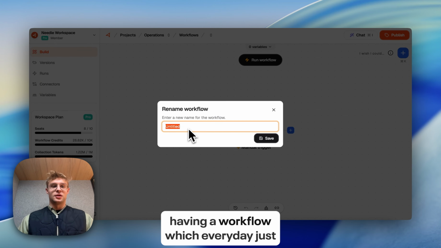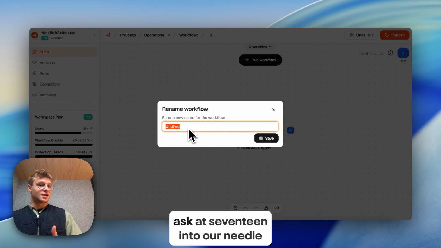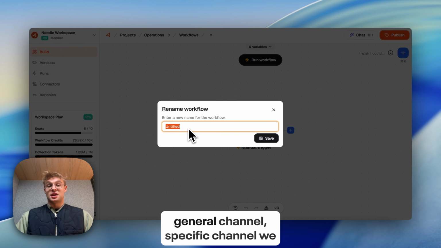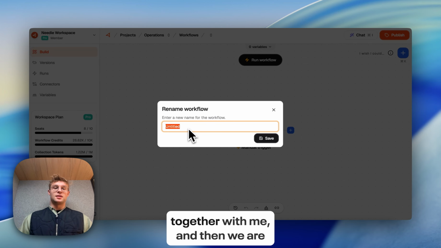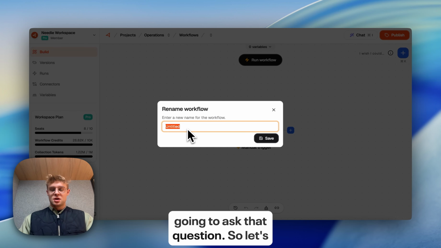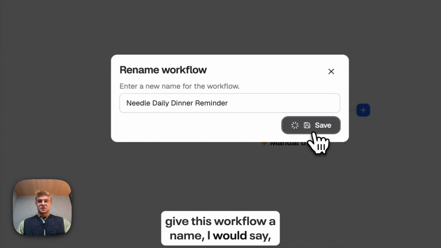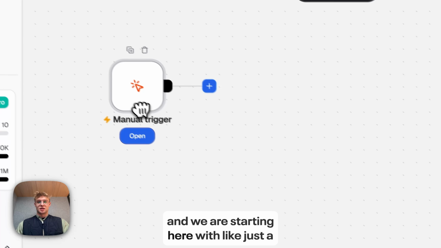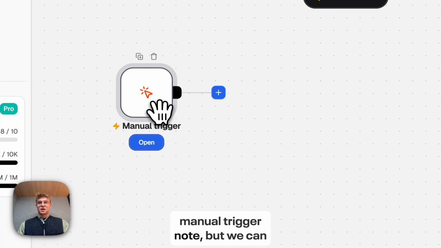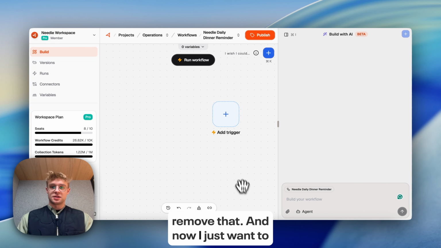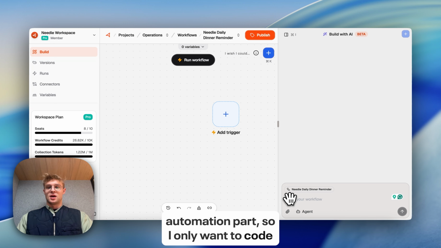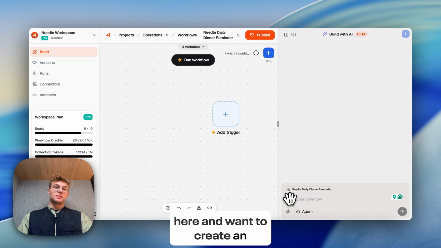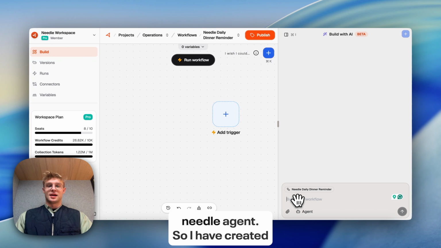So we are just having a workflow which every day asks at 17 into our Needle general channel, a specific channel we will figure out along this build together, and then we are going to ask that question. So let's give this workflow a name. We are starting here with just a manual trigger node, but we can remove that. And now I just want to use Needle, only the vibe automation part. So I only want to create an automation by just chatting with the Needle agent.